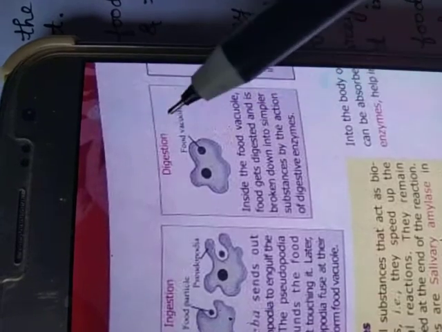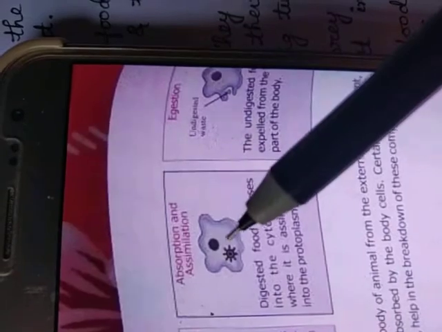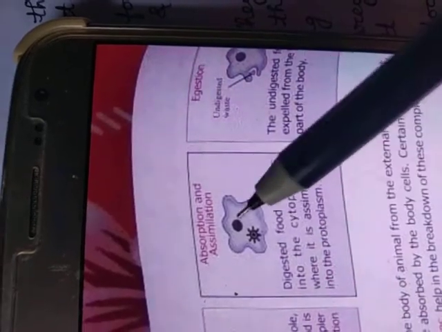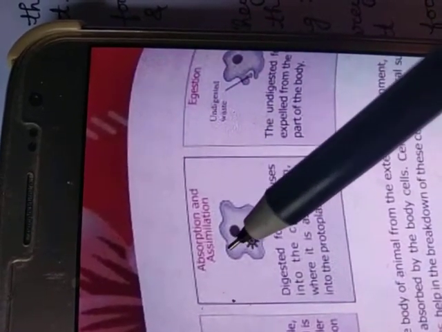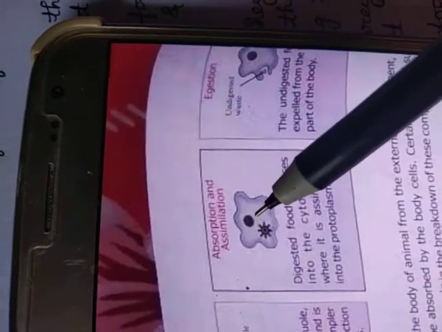And we all know that in the digestion, some enzymes help them. Now, after digestion, means when they are converted into simple forms, they diffuse, means are absorbed within the cytoplasm. Cytoplasm means this inside area. All the inside portion is actually jelly-like substance inside the body.